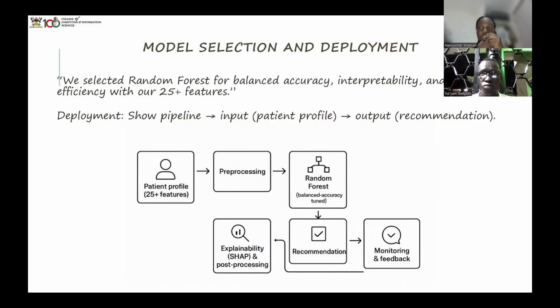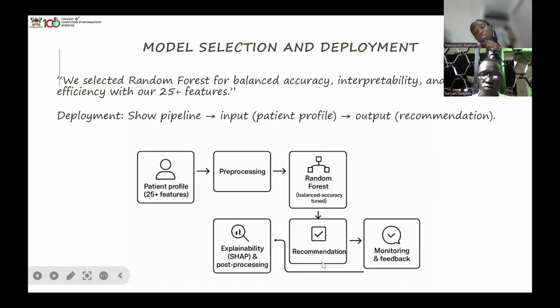Why did we use this? Because according to our research, it will give us the best results, and it gives a balance. It's able to balance the data you've given it. From there we have the random forest algorithm training our model.